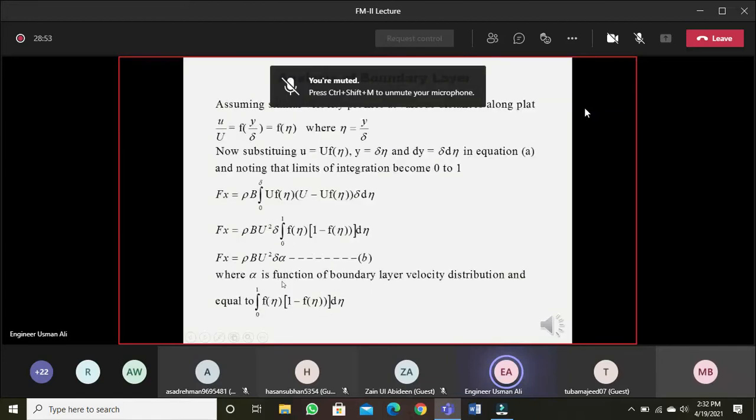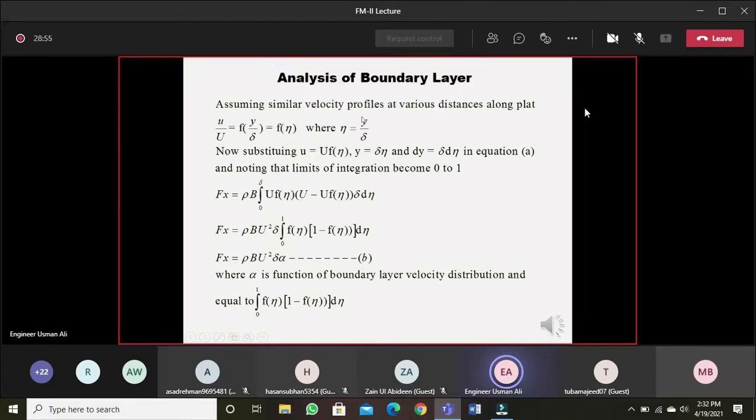Now further, if we assume that there is a similar velocity profile at various distances along the plate, that is a reasonable assumption, that along the plate the velocity profile remains the same. If this is valid, we can say that the ratio of local velocity over undisturbed velocity, small u over capital U, is a function of y over del, because at y there is the local velocity and at del there is the undisturbed velocity.